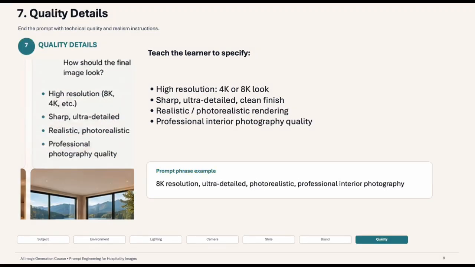The seventh component is quality details. Quality details tell AI how professional the final image should look. Examples could be 8K resolution, ultra detailed, photorealistic, professional photography, magazine quality, luxury branding quality. And if, let's say, you're just creating content for your personal use, you can even add the text candid iPhone photography, candid G7X photography. You can even specify the kind of camera photography you require from the AI tool.